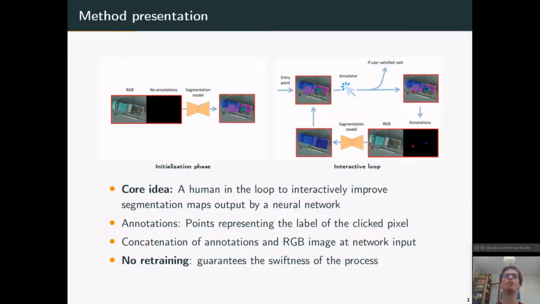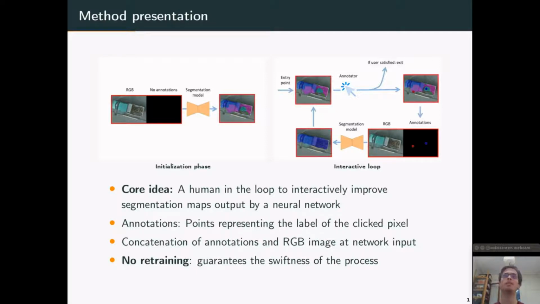As shown in the demo, the core idea of our framework is to add a human in the loop in order to interactively improve the segmentation maps output by a neural network. So there is an initialization phase where the neural network proposes an initial segmentation of the scene, and then it iteratively uses user annotations as guidance to enhance its initial prediction.